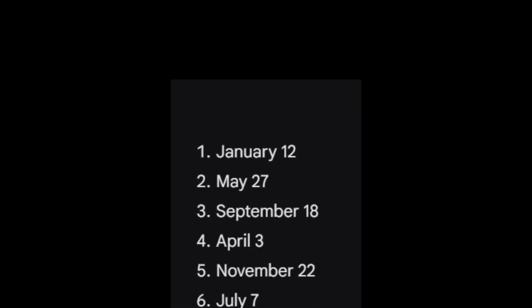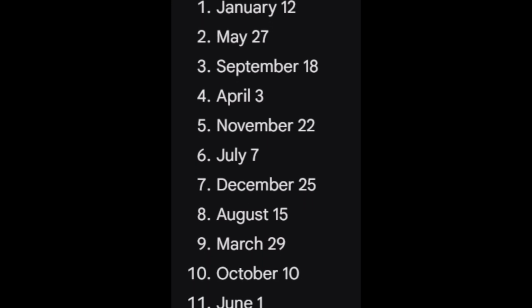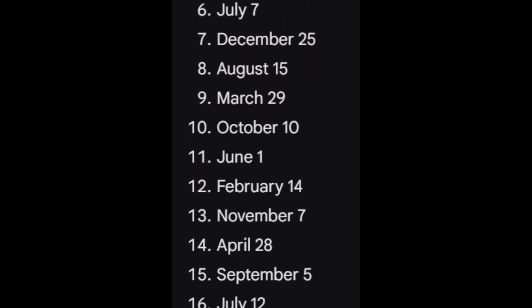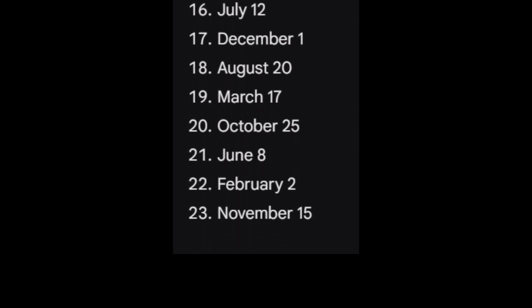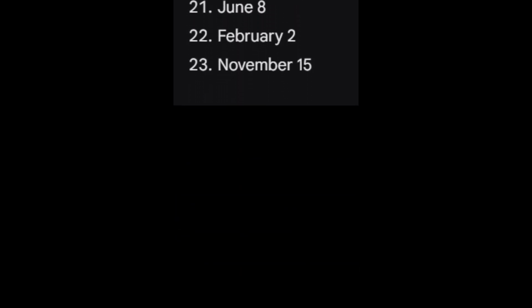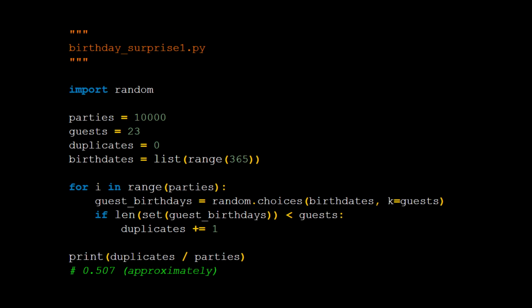First, let's experiment with a program that supports the theory that a party with 23 people will have at least two people with the same birthday, slightly more than half the time. A Monte Carlo simulation works great to test this. Here's the code. I'll talk through it so it's clear how it works. Any Monte Carlo simulation requires lots of random numbers, so our first line imports the random module.